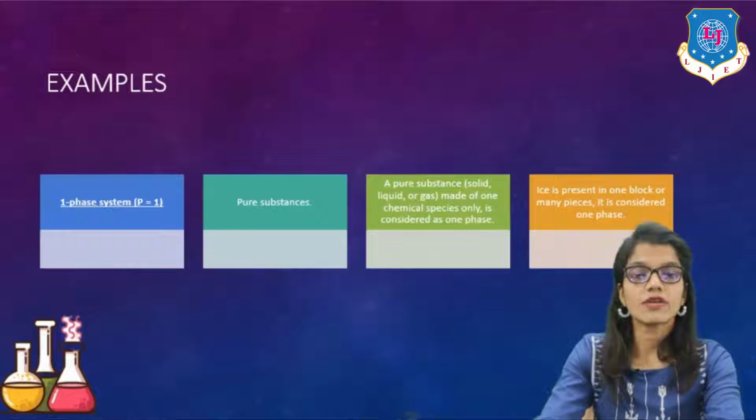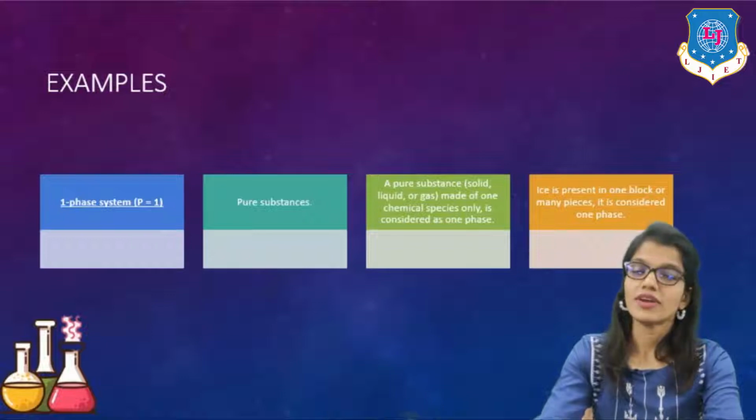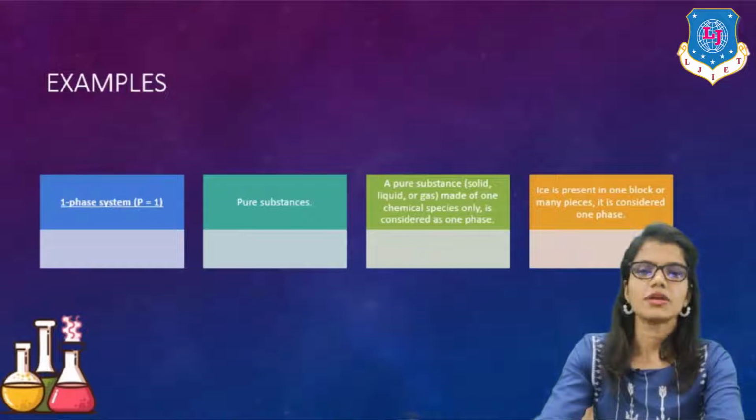Likewise, we can have a one phase system. Liquid water is the best example of it. We can have a two phase system. We can have a three phase system. So let's understand it by using examples. Here, the first one is the one phase system. How can we denote it? We can denote it using capital P, written as P is equal to 1. So all the pure substances are known as one phase systems, like liquid water.